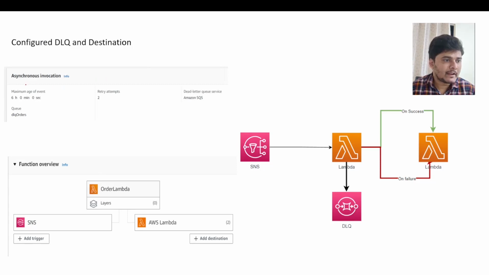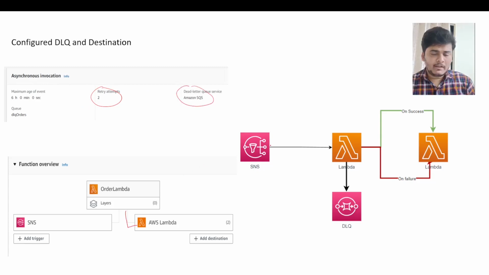Suppose in my example, I have configured the asynchronous invocation retry attempts as 2, and I have also configured the dead letter queue along with the Lambda destination. Here, for simplicity, I have configured only one Lambda for both success as well as failure. But you can configure different services for success and failure.